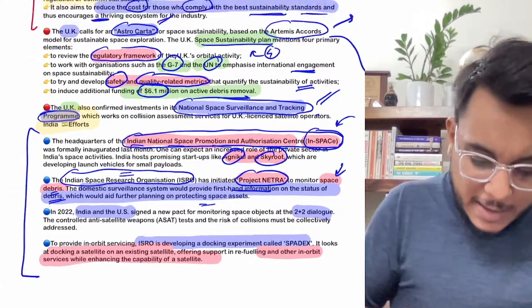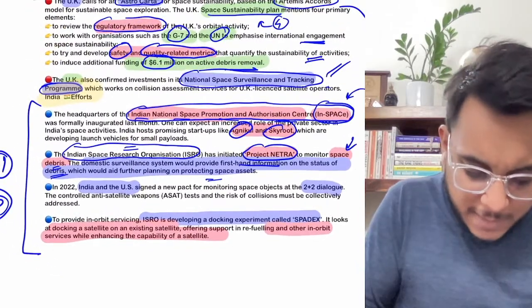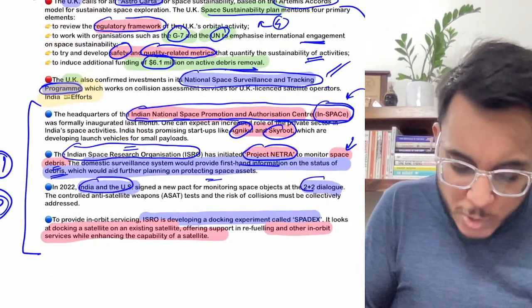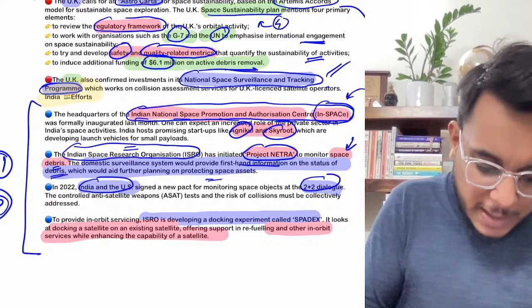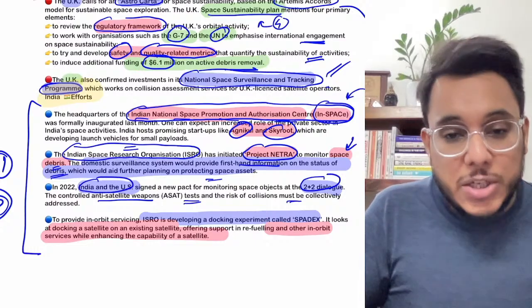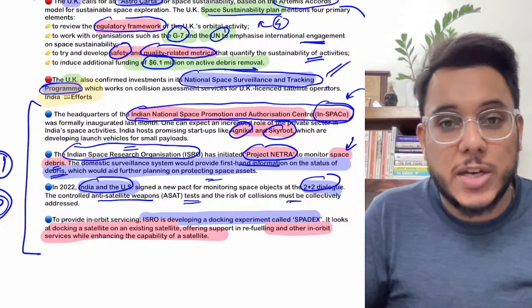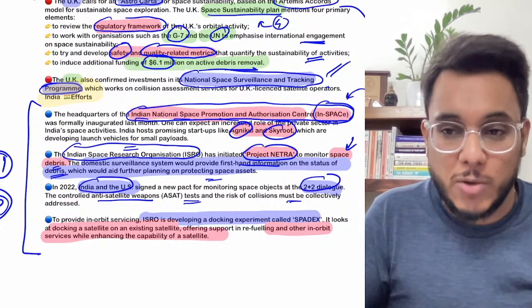Moreover, the second development is that India signed a framework with the USA in the 2+2 dialogue that we will develop the controlled anti-satellite weapons test. How India and USA can cooperate so that the risk of collisions can be reduced, and all those things we are also working on.